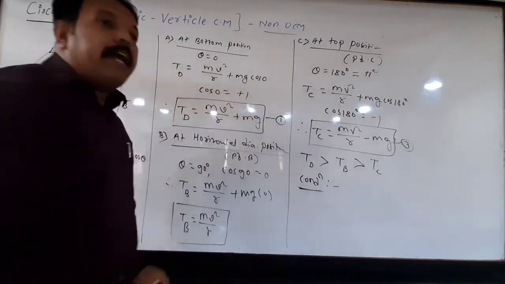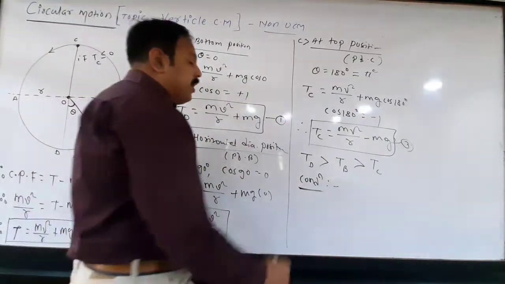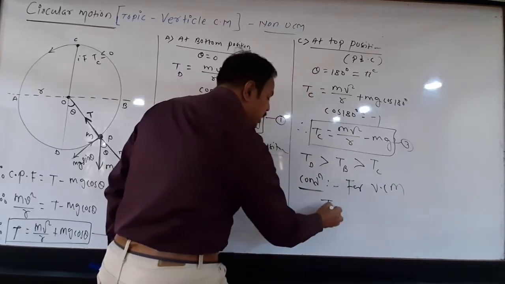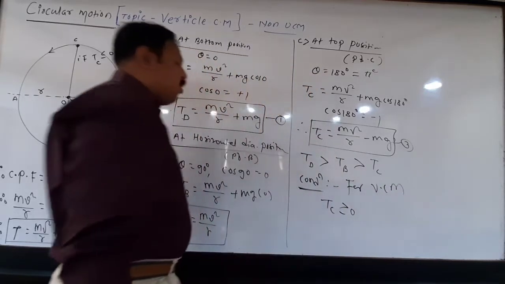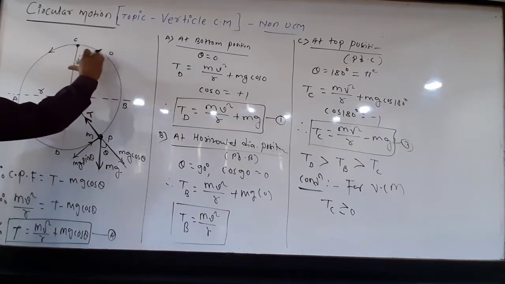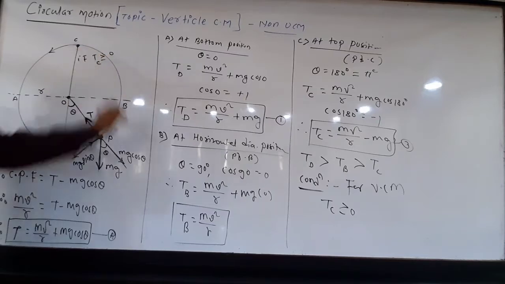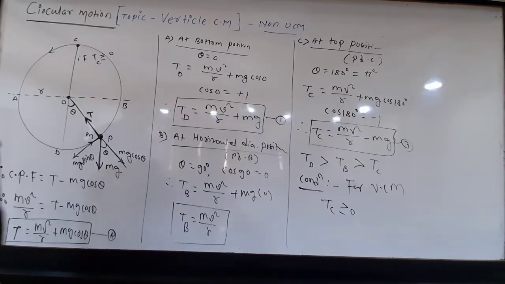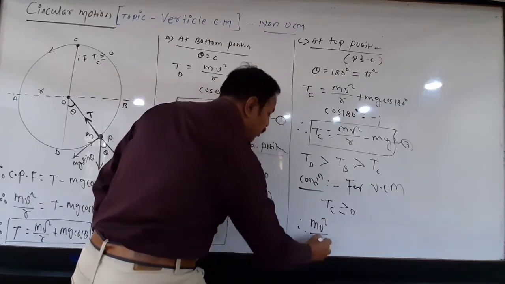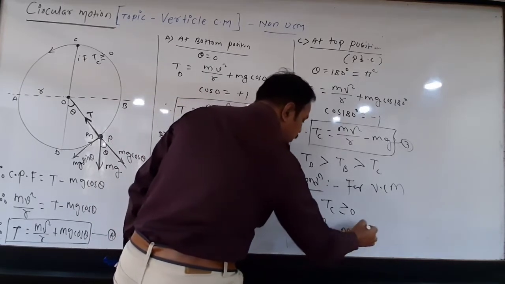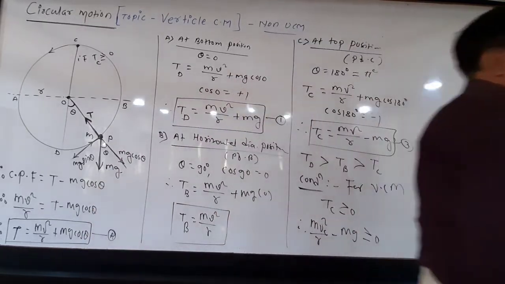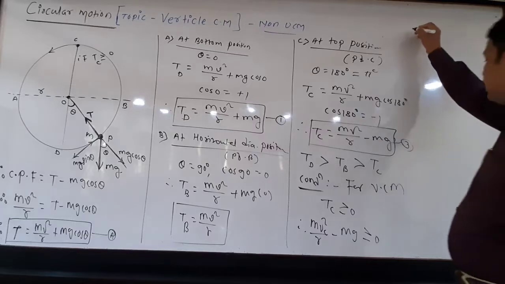In order to perform vertical circular motion, tension at top should be greater than or equal to 0. If it is less than or equal to 0, it is not possible. So this is the tension at the top. It means that mv square upon r minus mg should be greater than or equal to 0, where this is the speed at c. Clear? This is the condition.